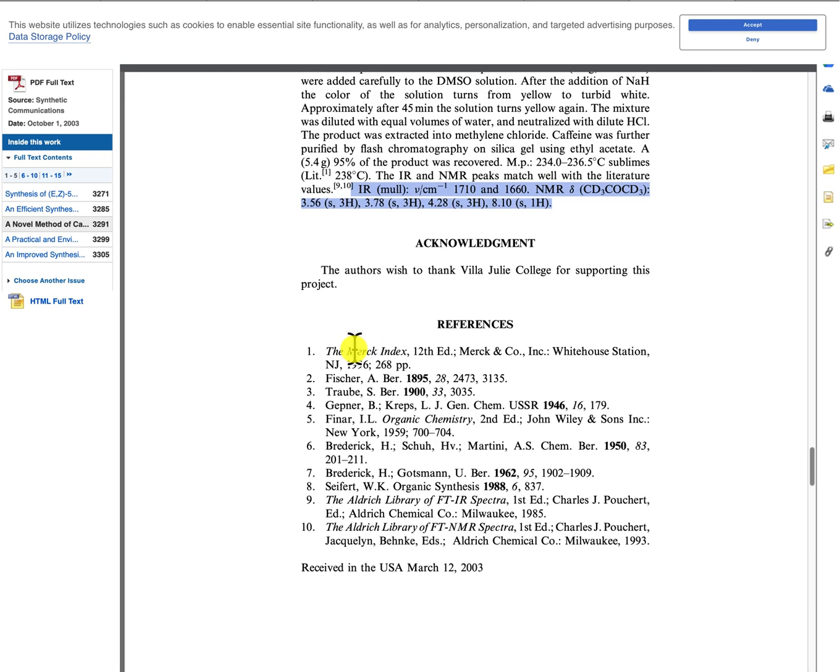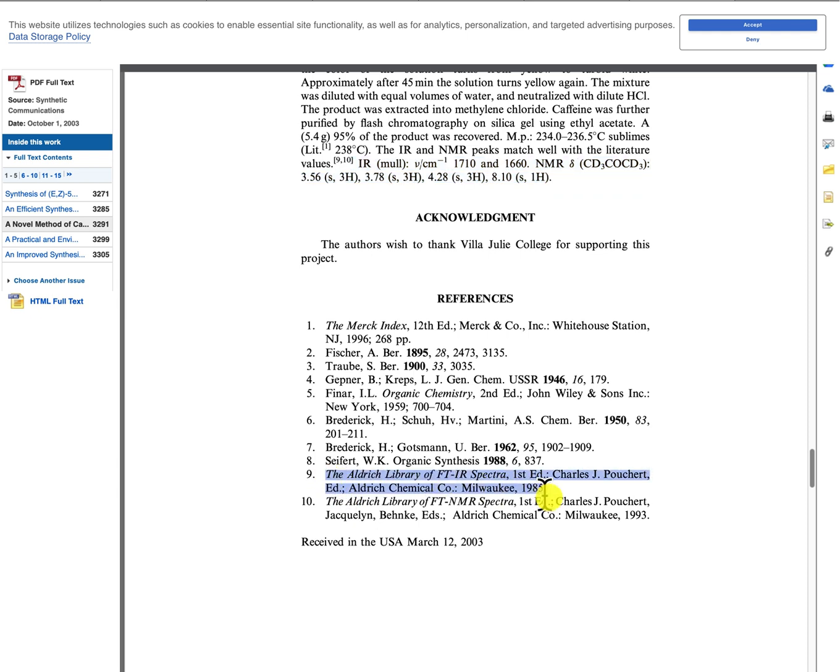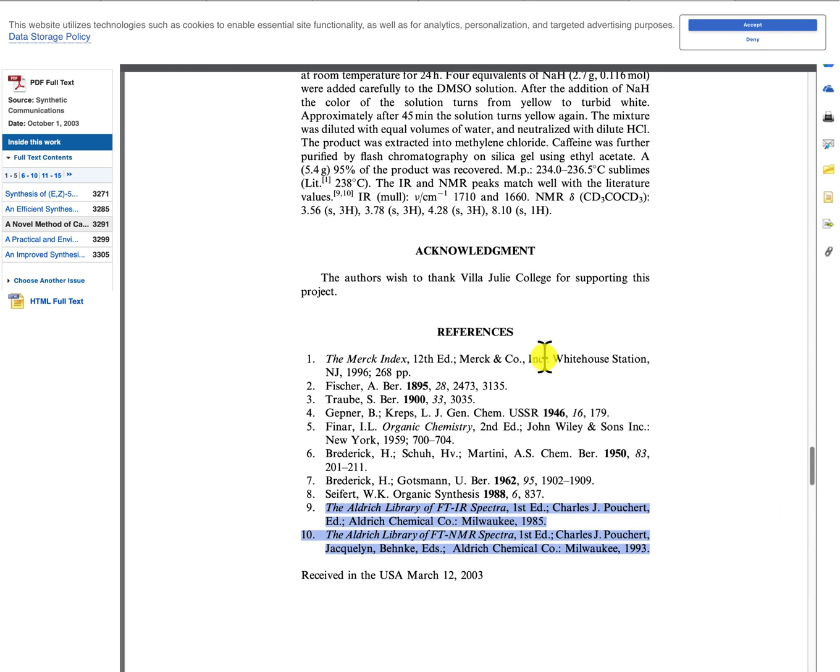So if you scroll down a wee bit, these are the two references that contain the literature information on the IR and NMR of caffeine. And these are actual print resources. We don't have these, so you may have to request them from Interlibrary Loan.